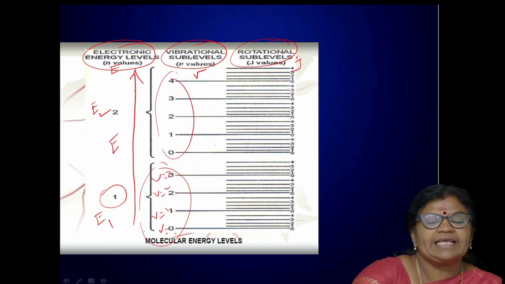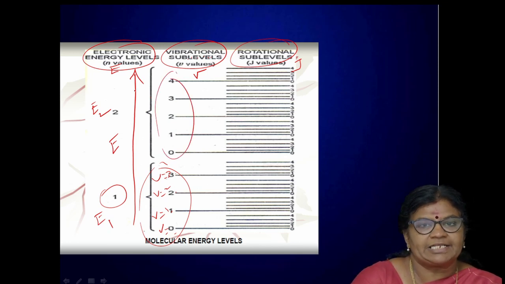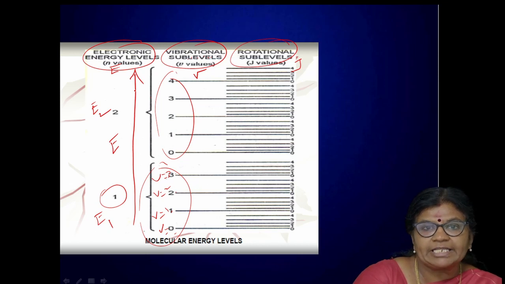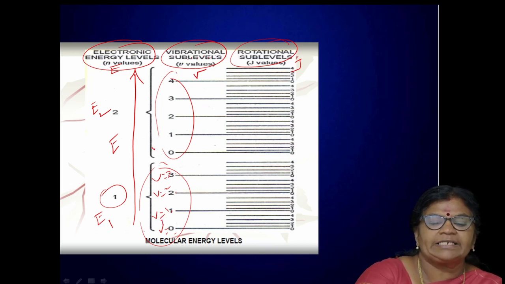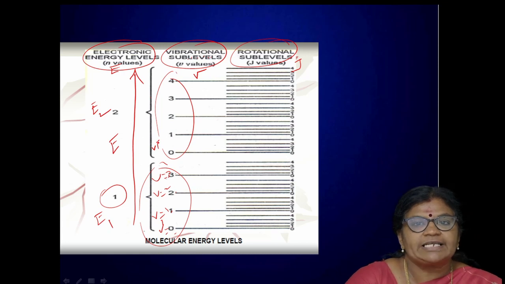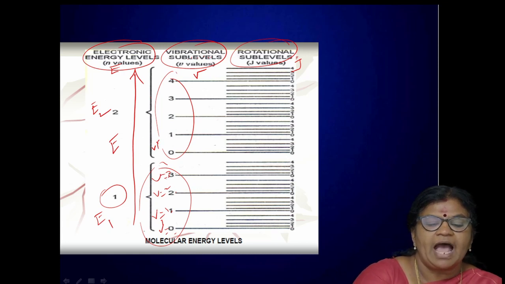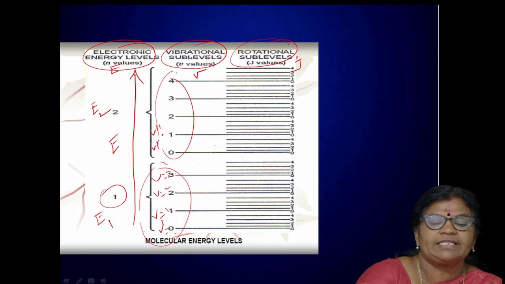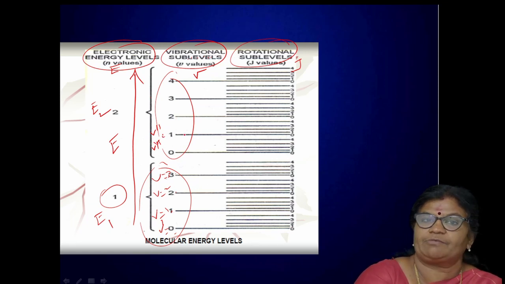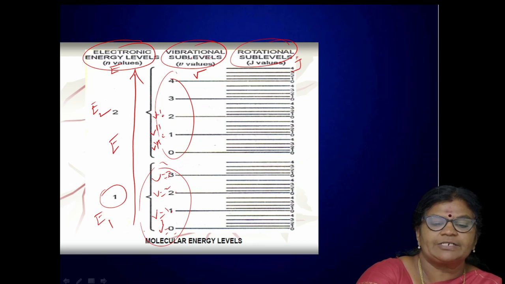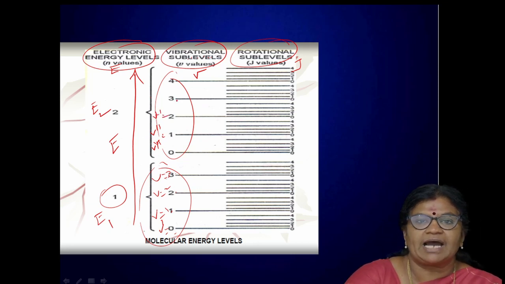This is the highest or upper vibrational energy level. To differentiate the lower and higher vibrational energy levels, we usually represent them with single prime and double prime. So the lowest energy level is marked with a single prime and the highest energy level is marked with double prime. So V double prime equal to 0, V double prime equal to 1, V double prime equal to 2. In this way we can mark these vibrational energy levels.